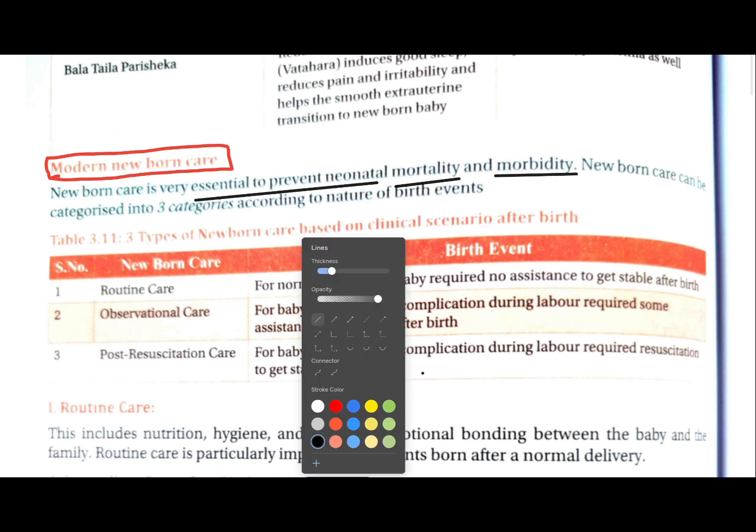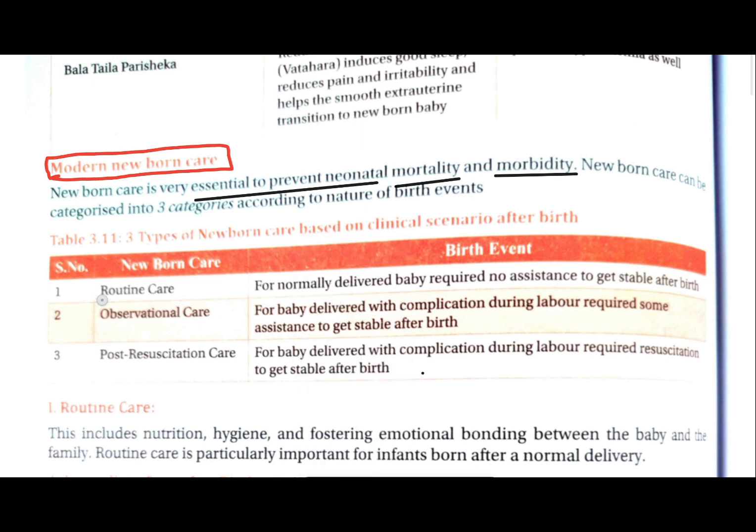First is routine care, second is observational care, and third is post resuscitation care. So these are the three things it is divided into. First is routine care, which is the normal routine after the delivery. Why is it important? Because no assistance is required to get stable after the birth, right?